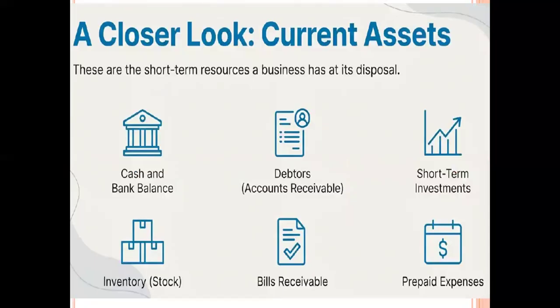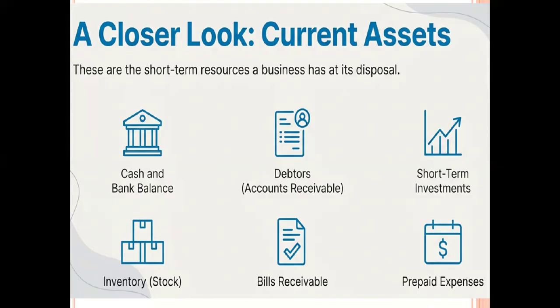So now we move on to the next topic, components of current assets and current liabilities. The current assets include cash and bank balance. The amount of cash the company maintains in the business is an important current asset. Likewise, some business units, instead of maintaining cash in the company, deposit some amount in the bank.